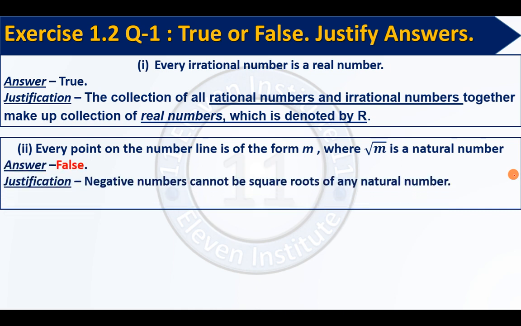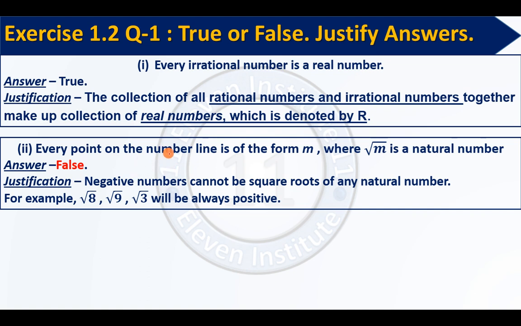Why is the answer false? Because negative numbers cannot be square roots of any natural number. You still might not get it, right? Because you can understand this only with the help of an example. So let us see an example. First understand this example. Root 8, root 9, root 3 will always be positive. Whenever you take a square root, you will never get a negative answer.